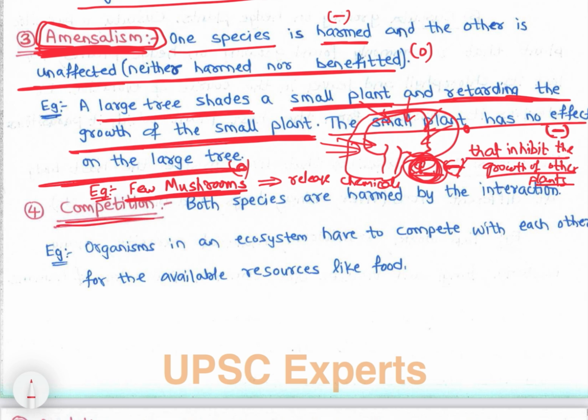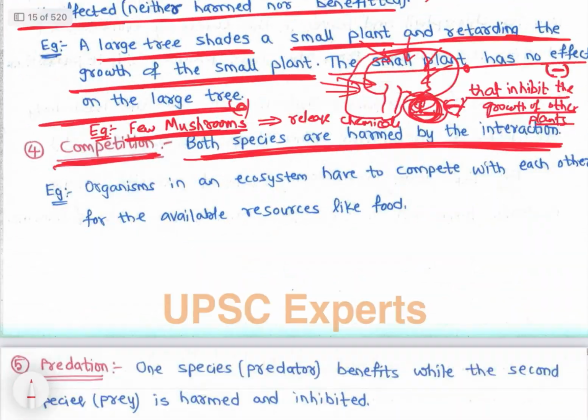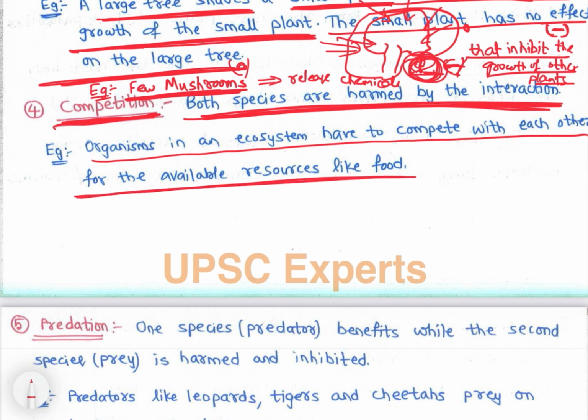The next kind of relationship is competition, where both species are harmed by the interaction. Negative, both species are harmed. Organisms in an ecosystem have to compete with each other for the available resources like food.